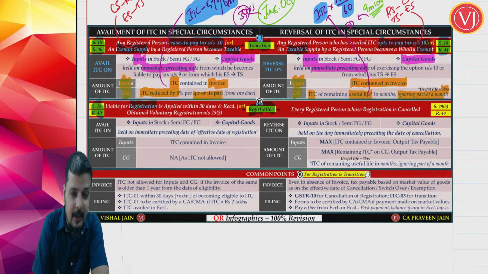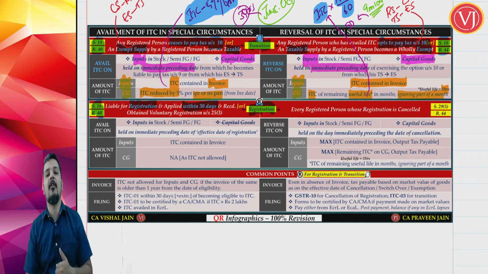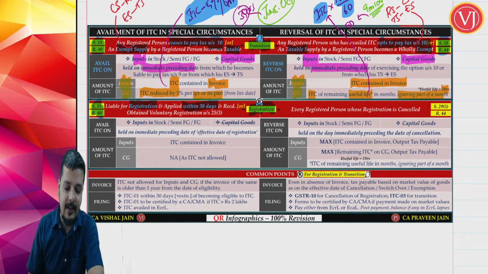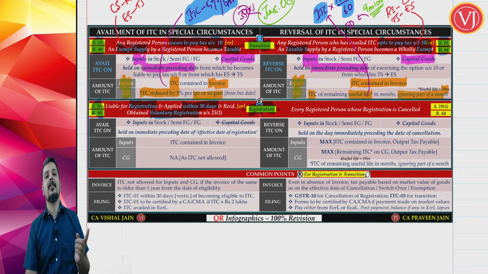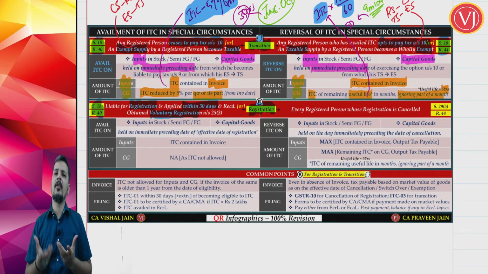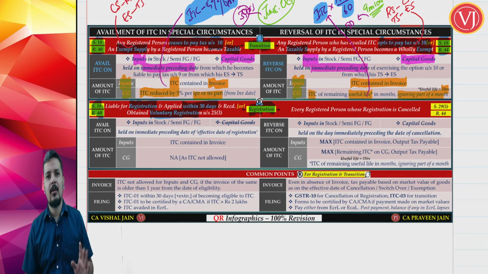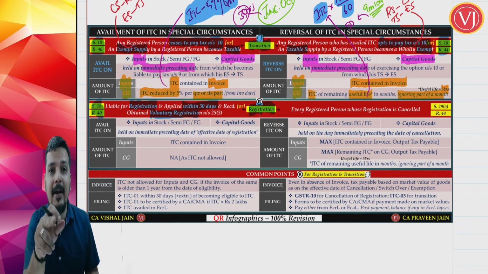If you're liable for registration, but with one more condition, you have applied for registration within 30 days, or it is a scenario of voluntary registration. So when you're liable for registration, this availment of ITC will be there only when you have applied within 30 days. Or if you're not liable for registration and you're going for voluntary registration, no issues. So you have to be very careful. With voluntary registration, you'll always get the credit of stock. But when you're liable for registration, you'll get the credit of stock only if you have applied within 30 days.